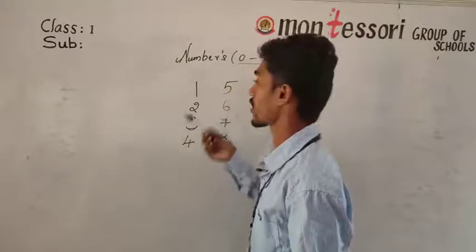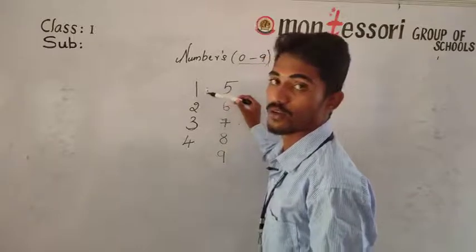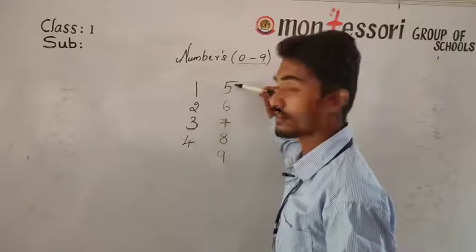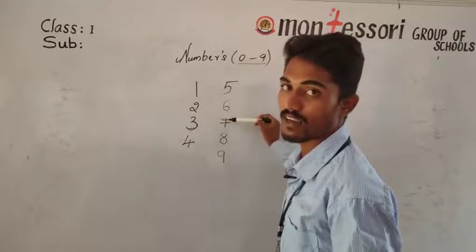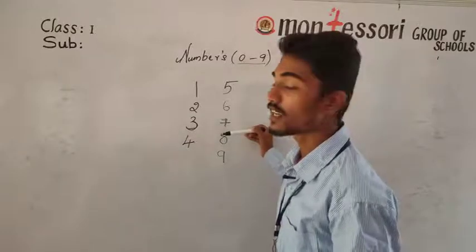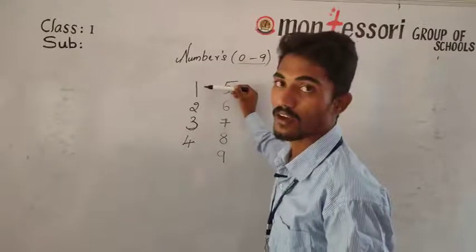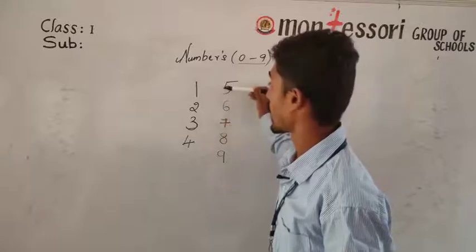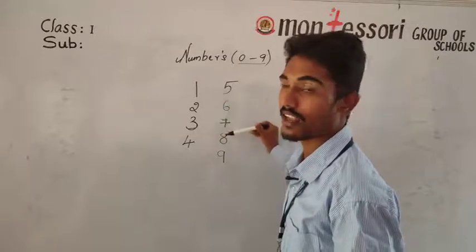So let us start counting. 1, 2, 3, 4, 5, 6, 7, 8 and 9. How many numbers did we learn? 9 numbers. We will count again. 1, 2, 3, 4, 5, 6, 7, 8 and 9.